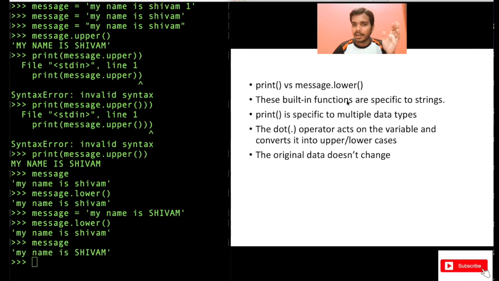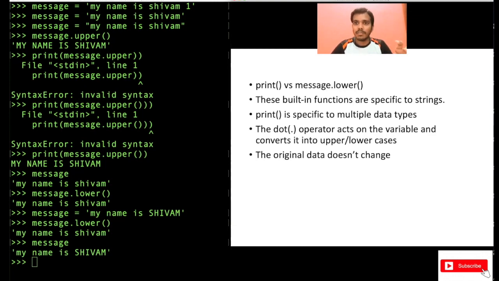Now, you will ask why we write the function here like dot lower. Initially we wrote the print function as print and then the value, but now we are using the variable name dot something. Why is this function different here? Because the syntax for both is different. The main issue is that this lower function is specific to strings.